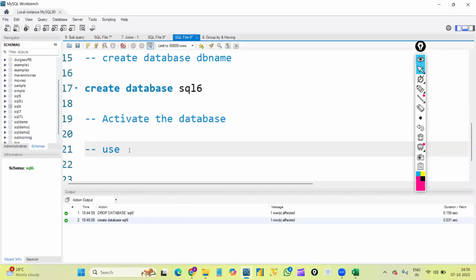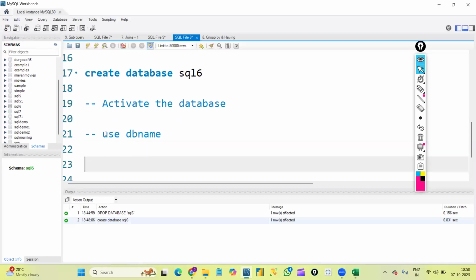So to activate the database, we need to use a command. The syntax is use database name. So every time before starting to work on any database, first we need to activate the database and then only start working. So that afterwards, whatever queries we execute will be executed in that particular database itself. Okay, now let's activate it.